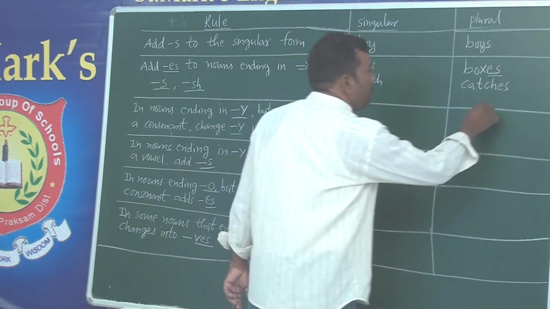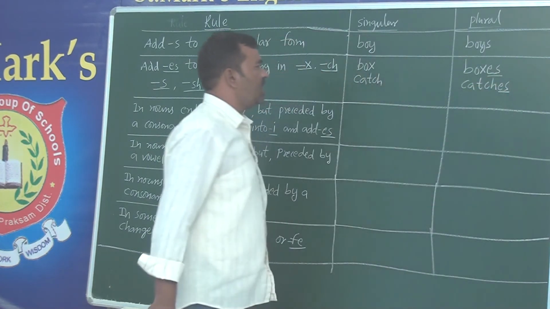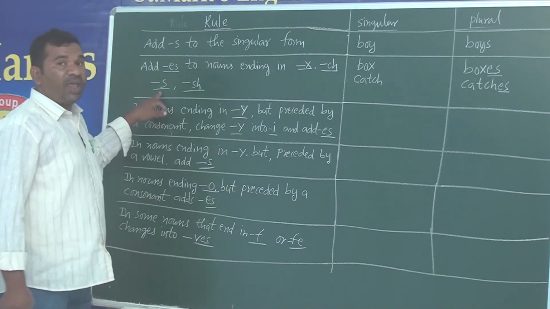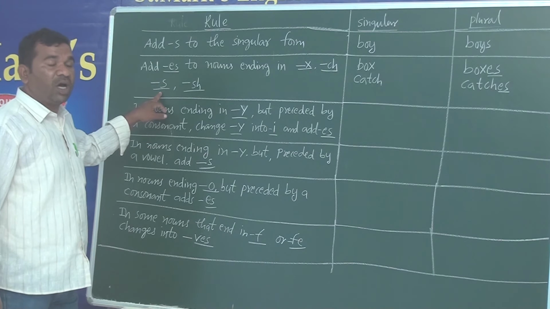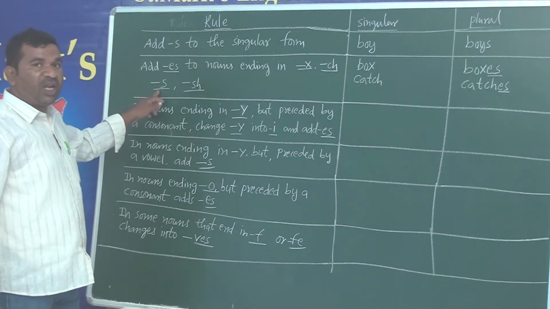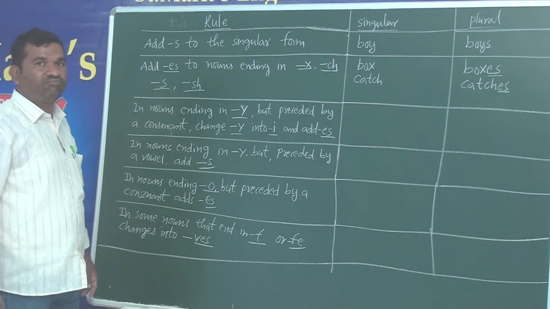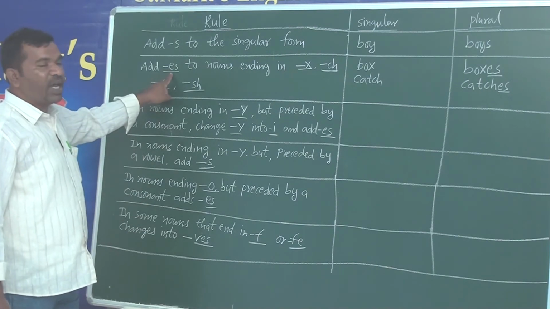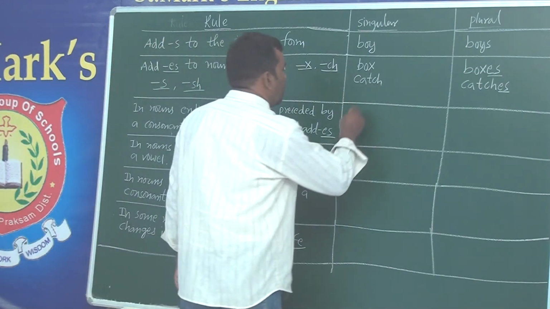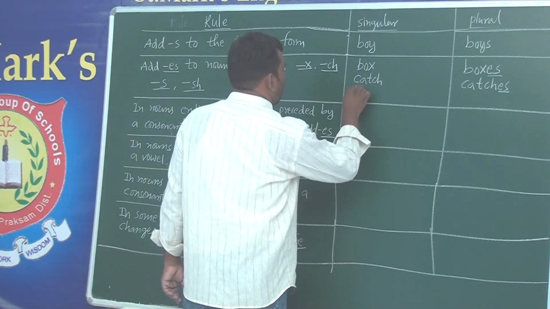Right? Do you see? We added ES, catches. You got it? Now, next one. Any noun, if it ends with the letter S, as per the rule, has to be added with ES, then it becomes plural.